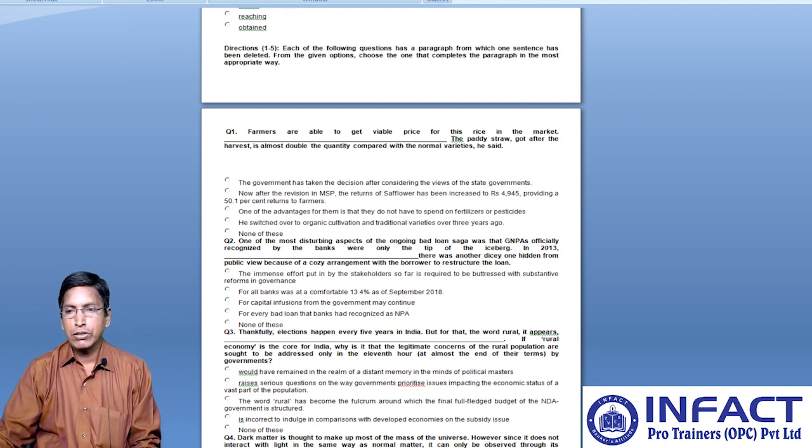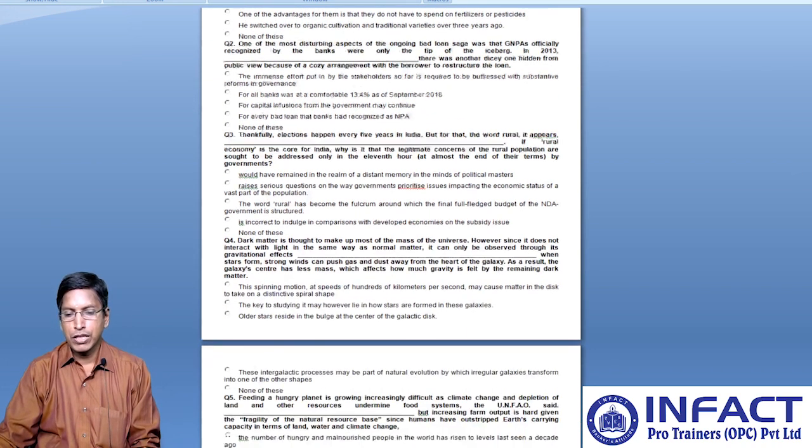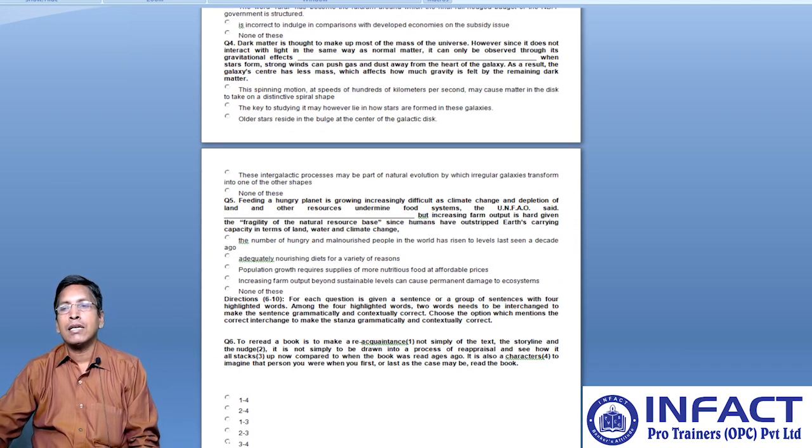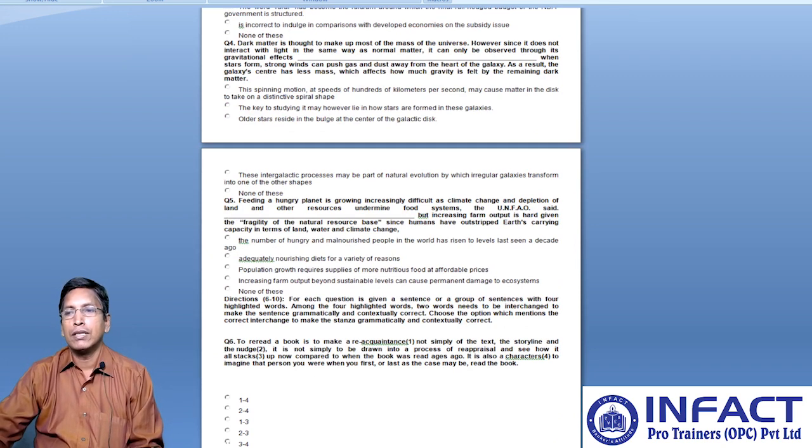Now let us move to the next question. Question number 4. Dark matter is thought to make up most of the mass of the universe. However, since it doesn't interact with light in the same way as normal matter, it can only be observed through its gravitational effects. Dash, when stars form, strong winds can push gas and dust away from the heart of the galaxy.